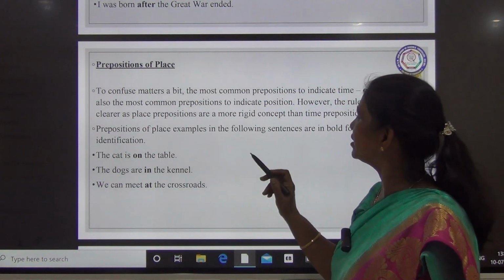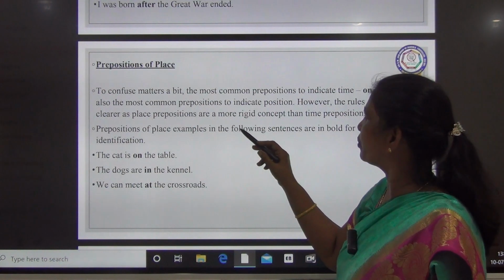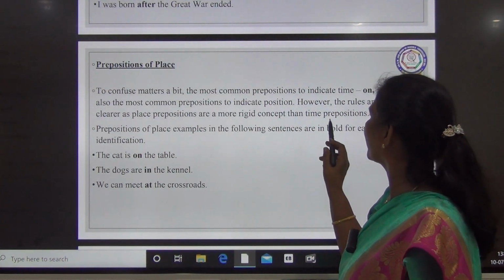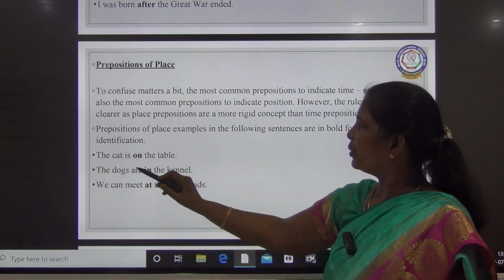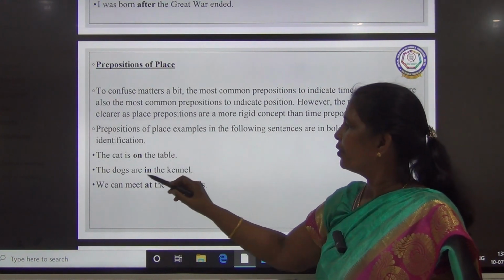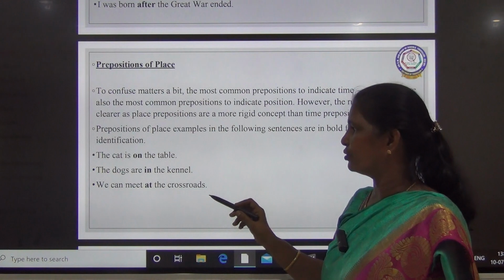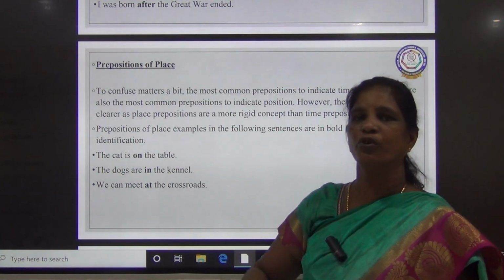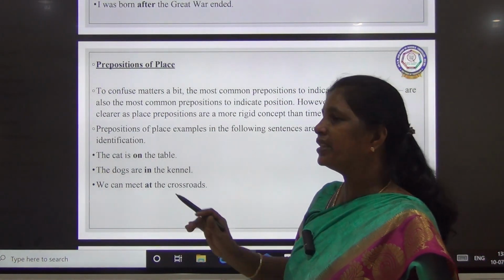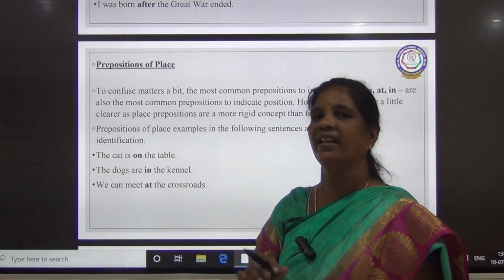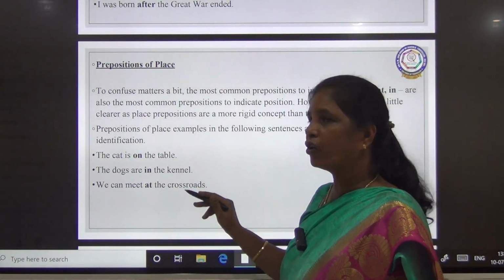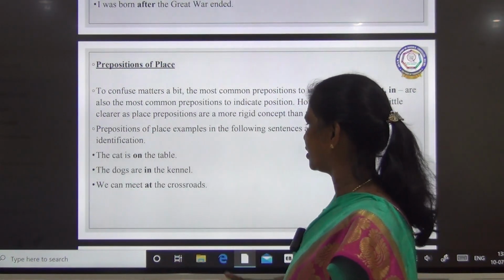However, the rules are a little clearer, as place prepositions are a more rigid concept than time prepositions. For example, the cat is on the table, the dogs are in the kennel, we can meet at the crossroad. So here the cat is on the table, which shows the place where it is. In the kennel means it is inside the kennel, then you use in. And at the crossroad is where you are meeting.